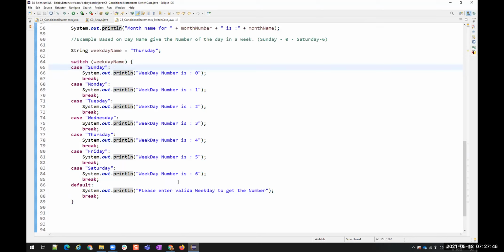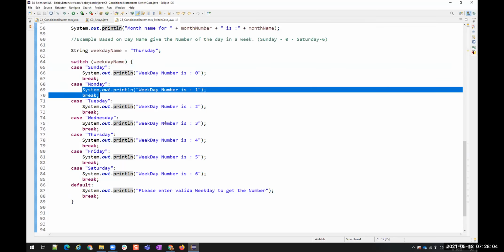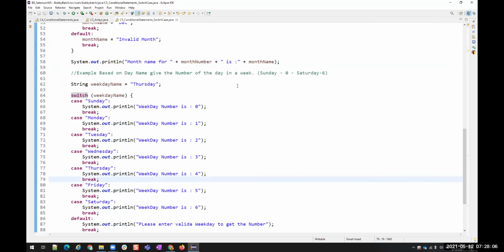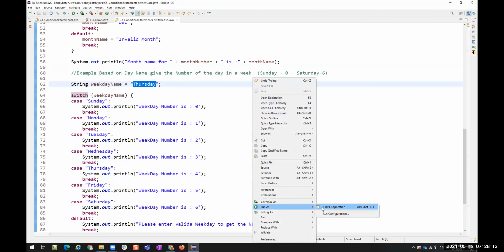No. Okay. So in Java also it was not there prior to version 7, but from version 7 of Java, switch case is going to accept string cases. So that is why I'm able to pass strings as the case name, and then I'm able to perform any operation that I want. Okay. So now let us run this. By default, I gave the weekday as Thursday. I'm not taking any input for that.